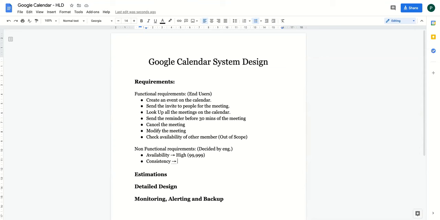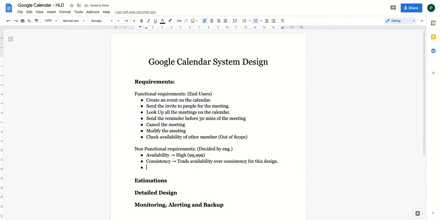But in this case, what we want is, if I'm adding all my members in the meeting, then the invite should be sent to all of those together. If I'm canceling the meeting, then it should be canceled for all of those immediately at the same time. If I have to modify the meeting, then the modified invite should be sent to all of those at the same time. So I'll prefer consistency over availability in this particular design. So I'll write, trade availability over consistency for this design.